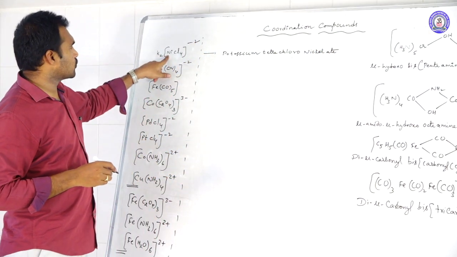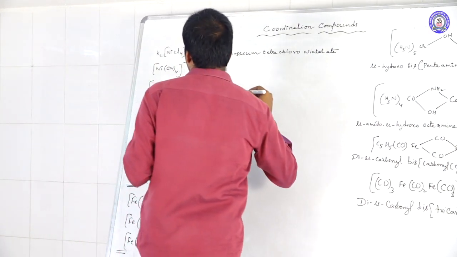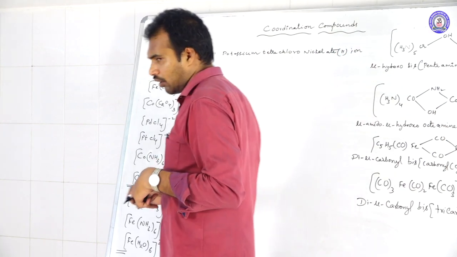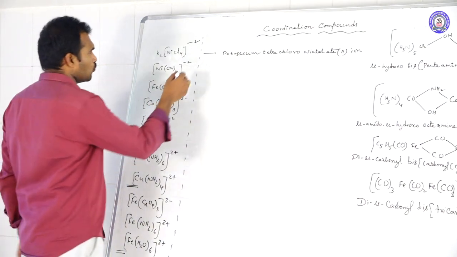And what is the positive charge, the oxidation state, here? +2, right? So nickelate(II) ion. So that is the name of the first compound. Next, move to the second one.